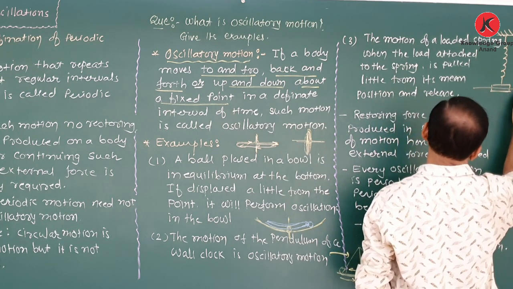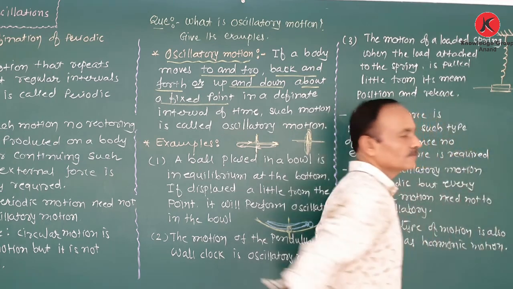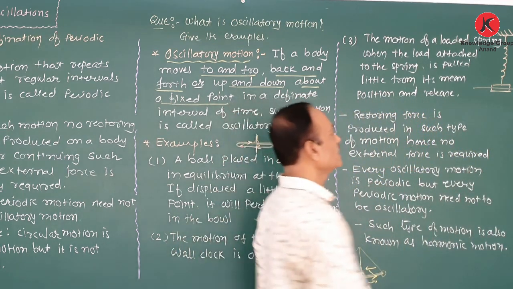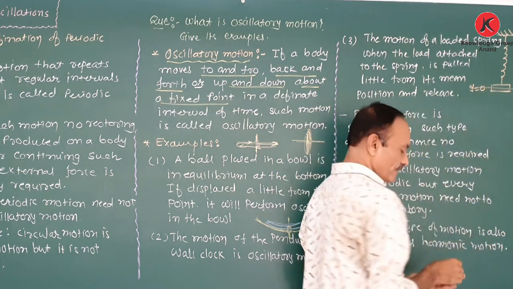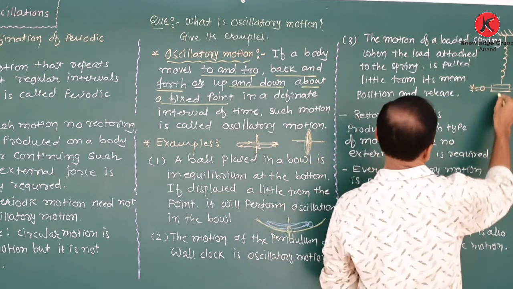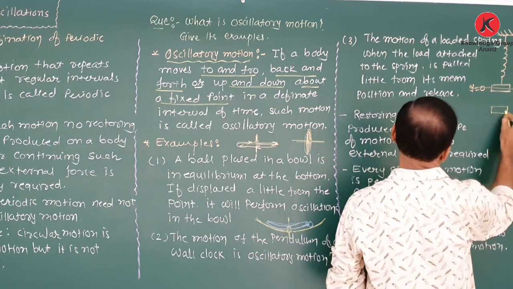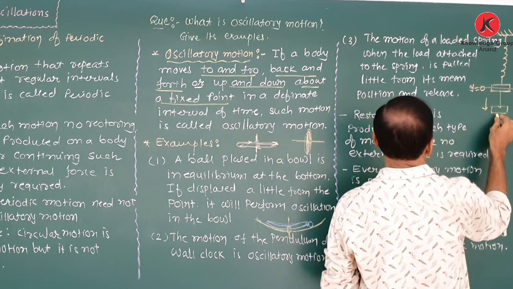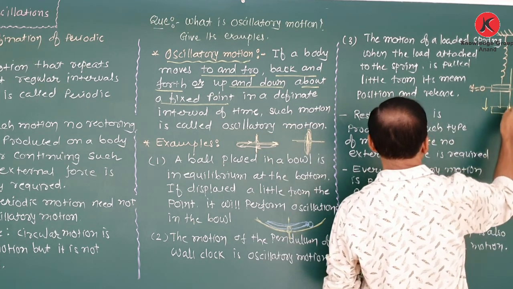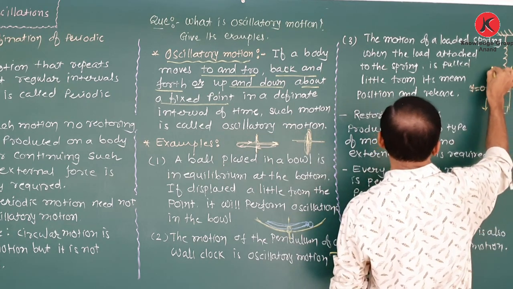That is the equilibrium position, y equal to 0. Now we pull down this body up to this point and we release. So it performs oscillation in the up and down direction.